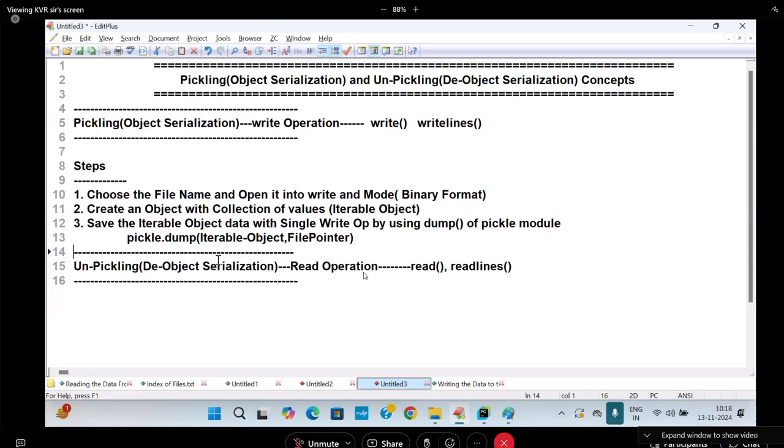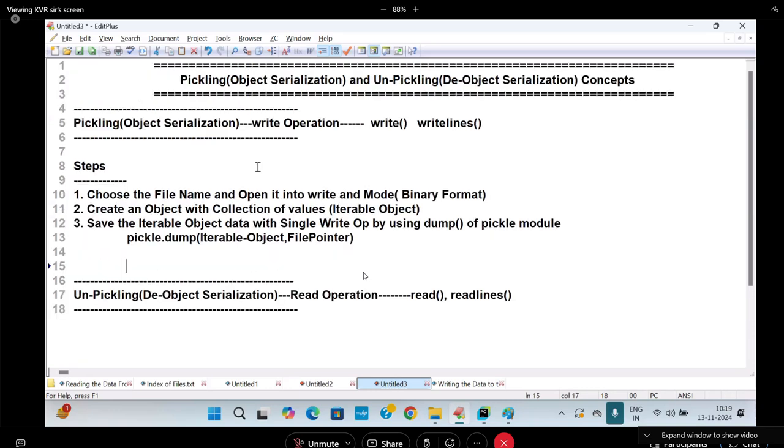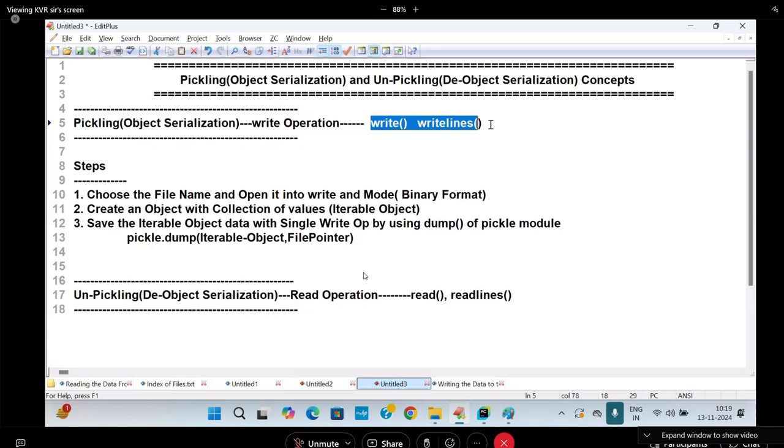Now come to the point of it. Is it clear? So what is this now? Pickle dot what? Dump of iterable object comma file pointer. Ensure that file will be what? Binary. Next, coming to what? Unpickling. What is the introduction again I am saying? There is an object with a collection of values. If I use write and write lines, it will take what? More number of write operations. Time consuming process.